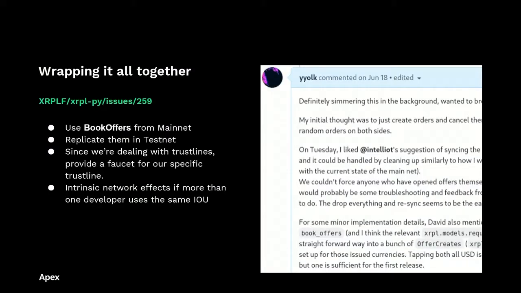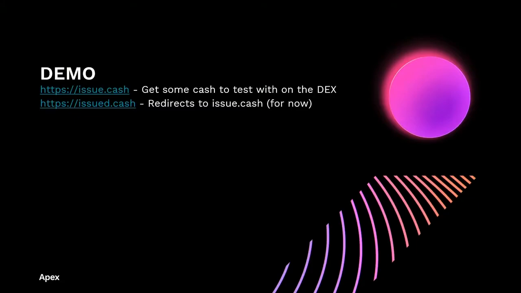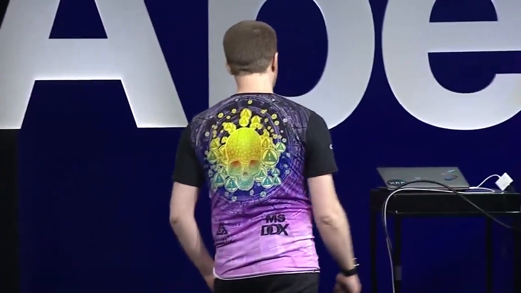So wrapping it all together, through some off-the-cuff comments from Elliot and David in a RippleX dev stream, and David on, I think, the Thinking Crypto podcast: just take the book offers from the mainnet and replicate them in the testnet. Since we're dealing with trust lines, we'll want to have a specific faucet for whatever currency we're dealing with. At the end of that, we'll have intrinsic network effects if more than one developer uses the same IOU. So we're going to go to the demo. The Issue.Cash just redirects to Issue.Cash for now.